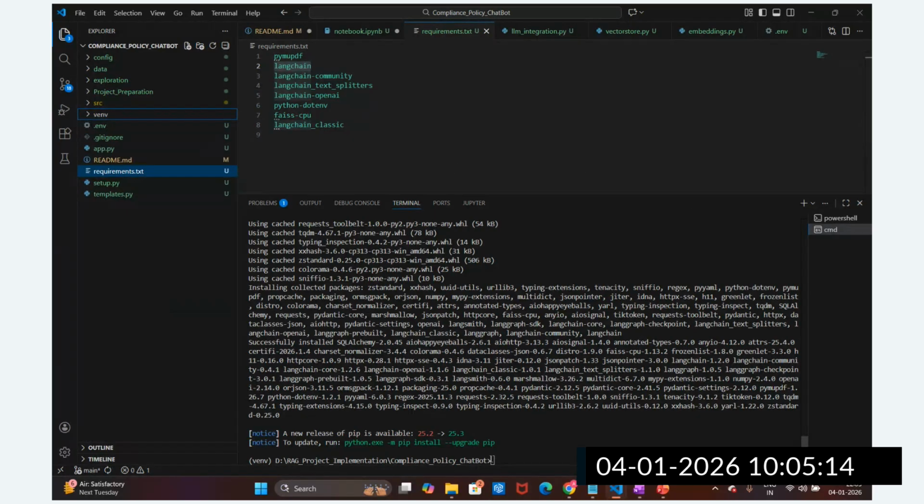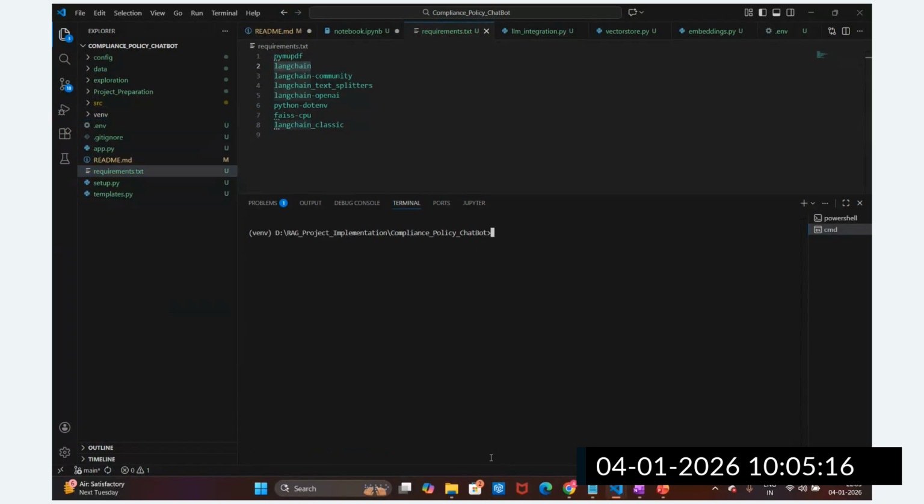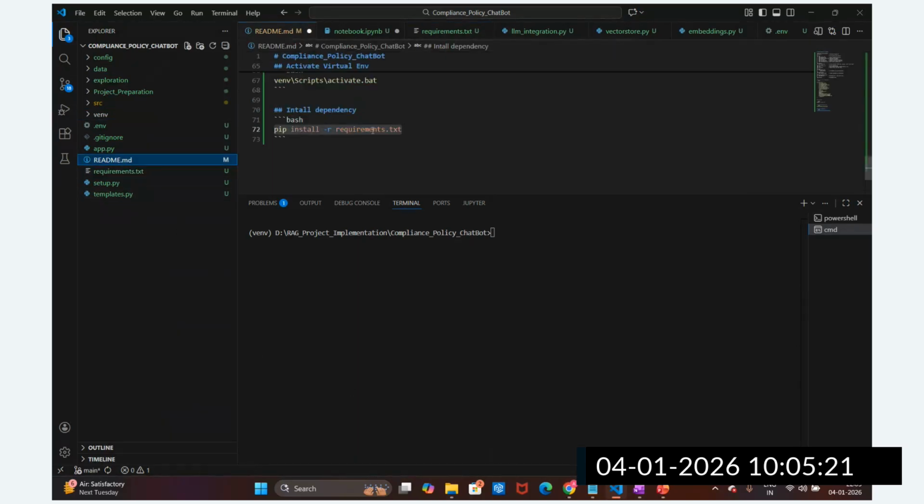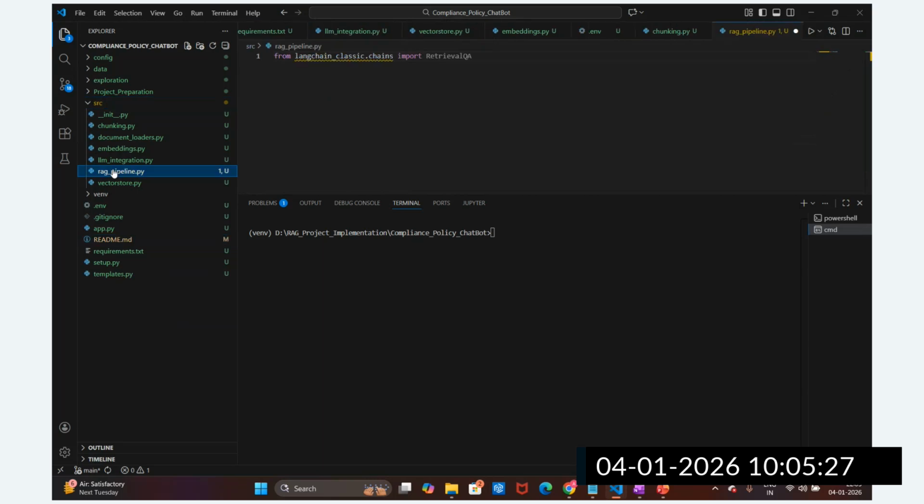Let me clear this out. Okay, so this part is done. The requirements are done, so now the source code, guys. Let me go to the source code. Now we are going to write the RAG pipeline. So this is LangChain Classic. Let me save this.